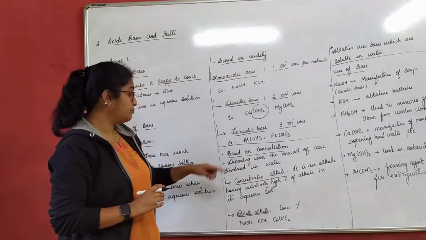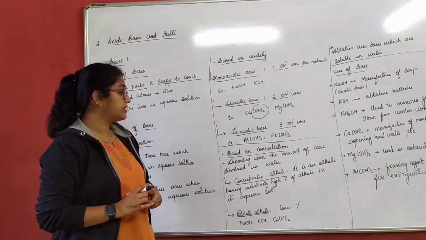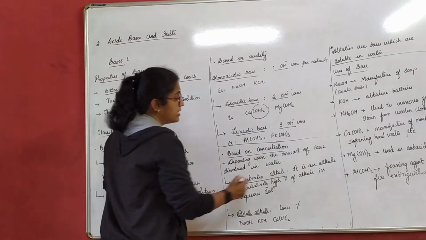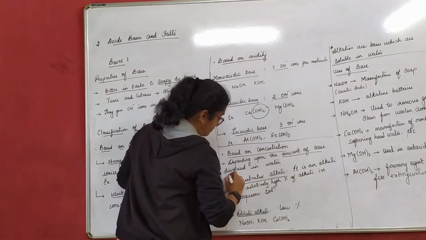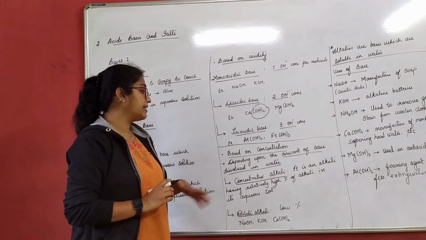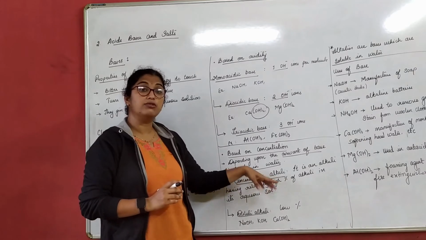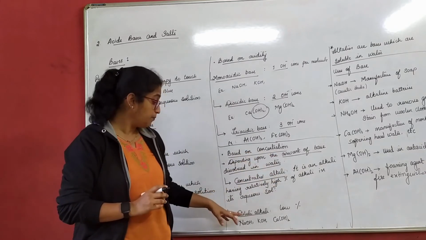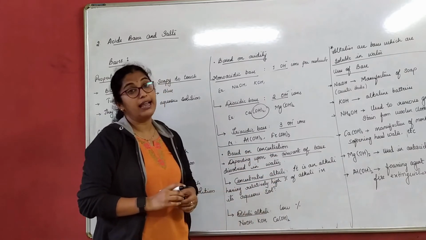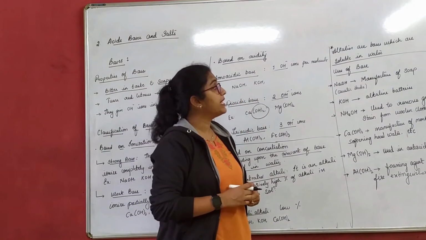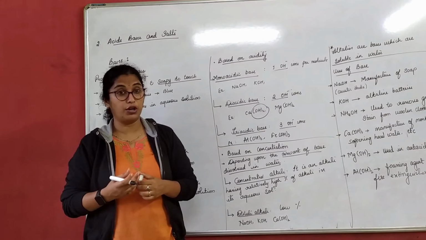I'll explain that. Now what do you mean by concentration? Depending upon the amount of base dissolved in water, which is called the concentration of a base, we call them a concentrated base or alkali, dilute base or alkali. Basically, what do you mean by alkali? Alkalis are the bases which are soluble in water.